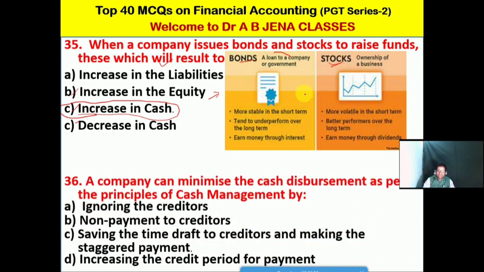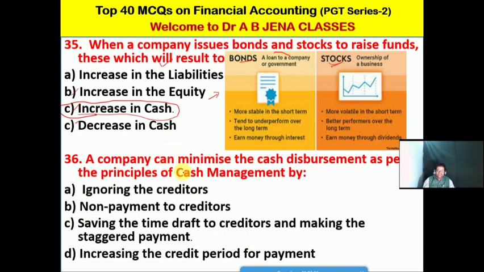So next one MCQ. A company can minimize the cash disbursement as per the principles of cash management by what? A, ignoring the creditors; B, non-payment to the creditors; C, saving the time trap to creditors and making the staggered payment; D, increasing the credit period for payment. Friends, so C is the right option for this MCQ.